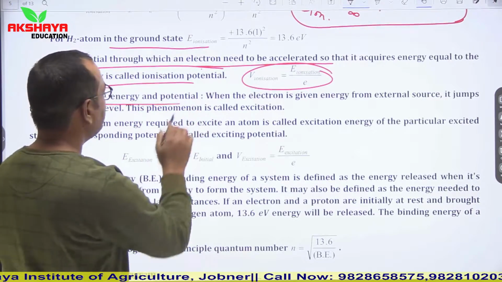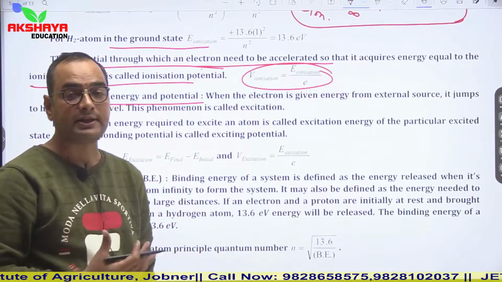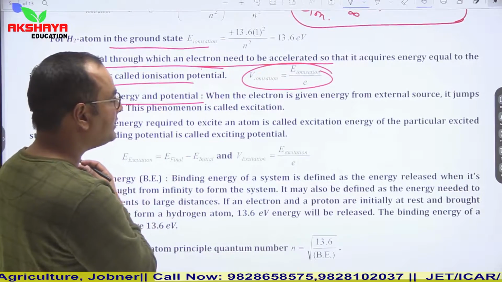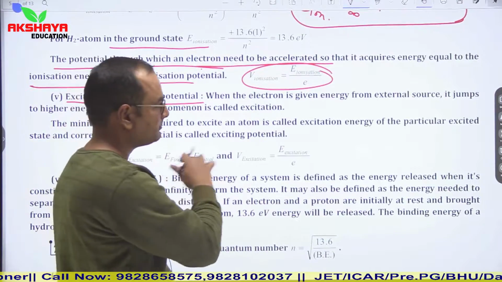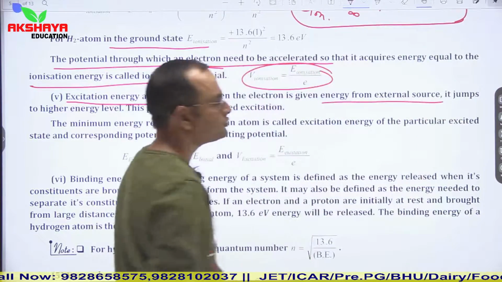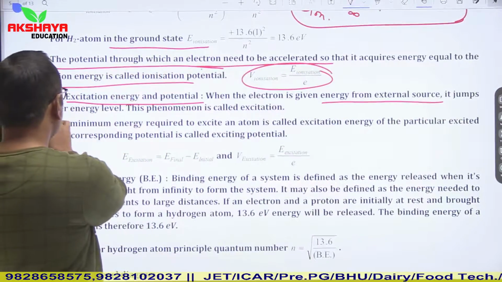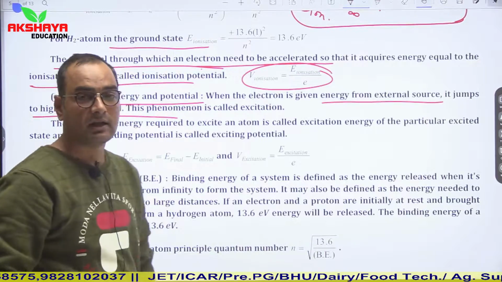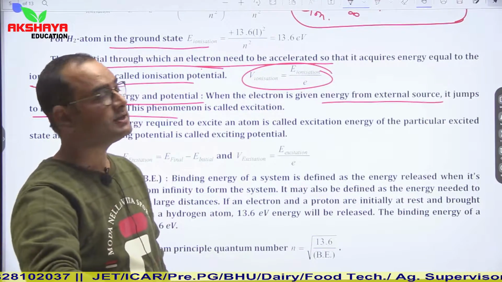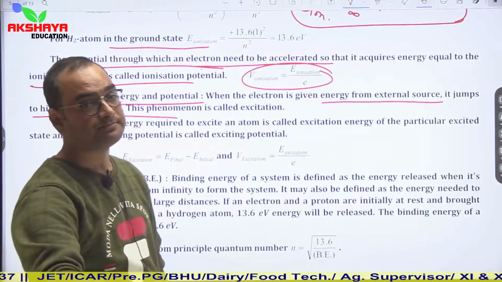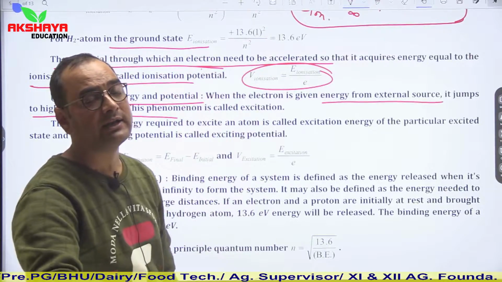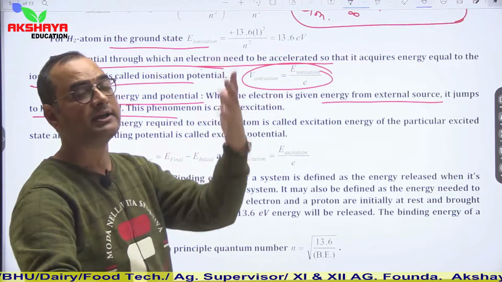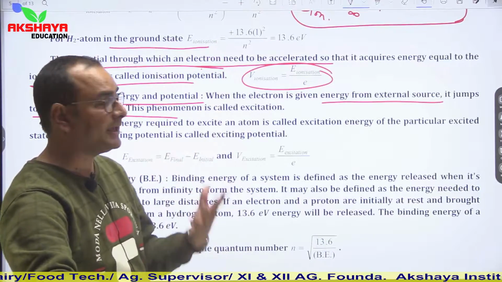Then what is excitation energy and excitation potential? Excitation energy is the amount of energy supplied from an external source, and the electron jumps to a higher energy level. Clear? So it is the energy supplied to an electron so that it can jump from a low energy level to a higher energy level.